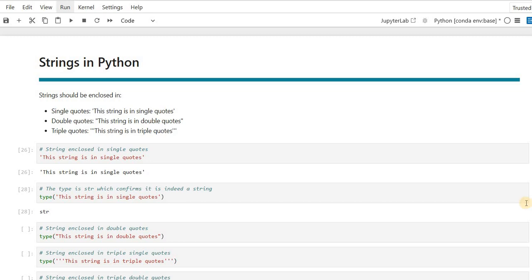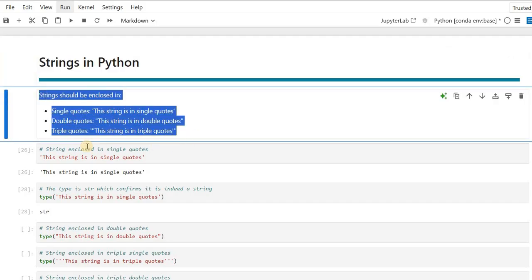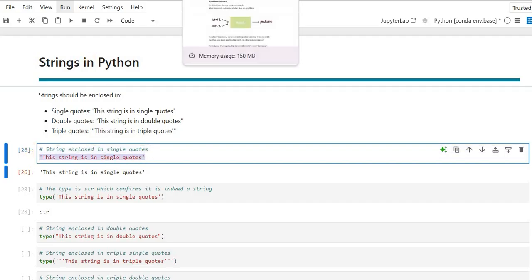So let's start our today's session, strings in Python. As I have already explained to you what a string is and how a string is created, I will right now show how strings can be created using single, double or triple quotes. Okay, so first let us see this string in single quotes. This is a whole string, and I have enclosed it in single quotes. So let's see what it gives as output.